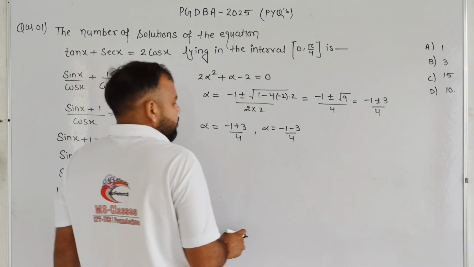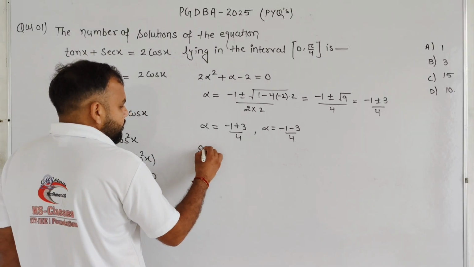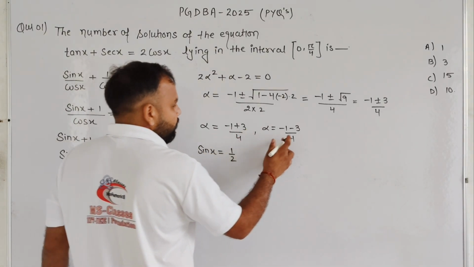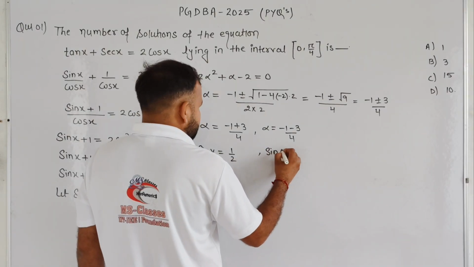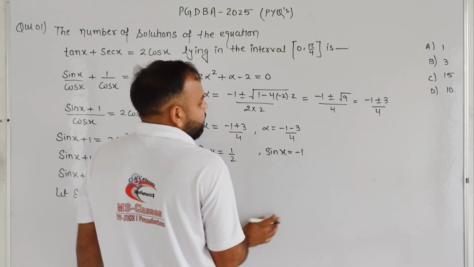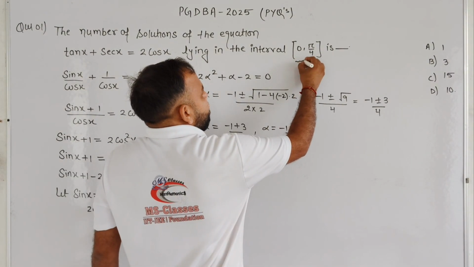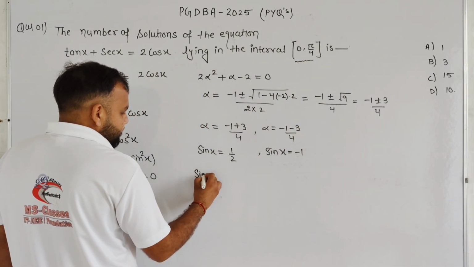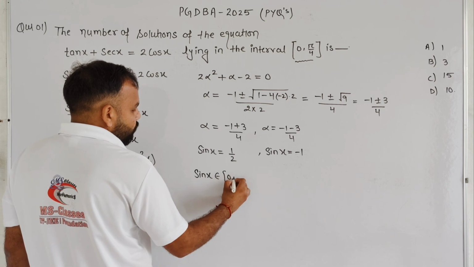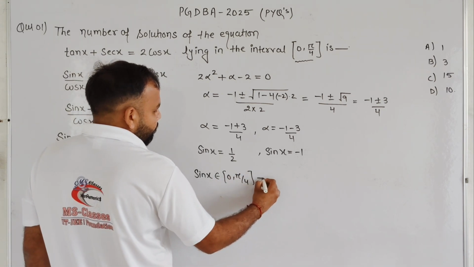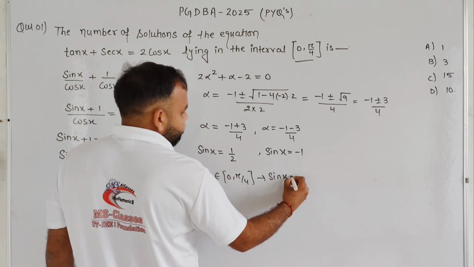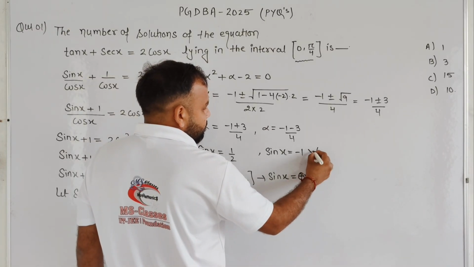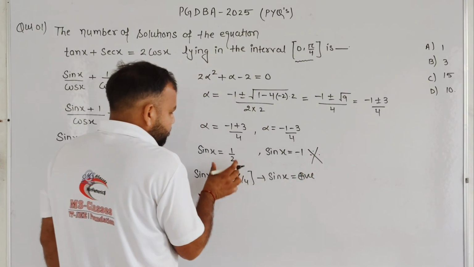Okay, students? And we know very well that alpha is sin x. So sin x in one situation is 1 by 2, and in the other situation sin x is minus 1. We need to find the solution in the interval 0 to pi by 4, and we know very well that sin x is positive there, so the minus 1 solution is contradicted.